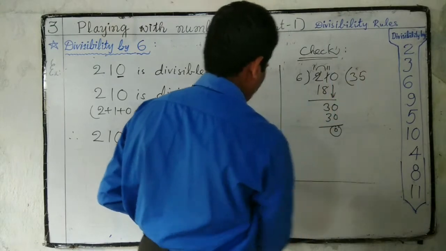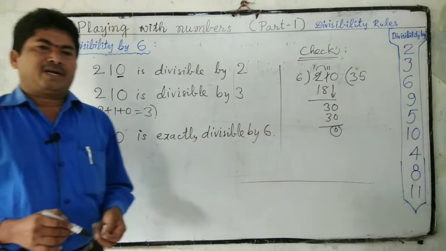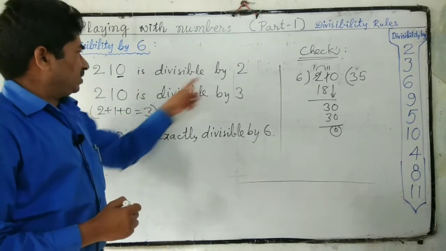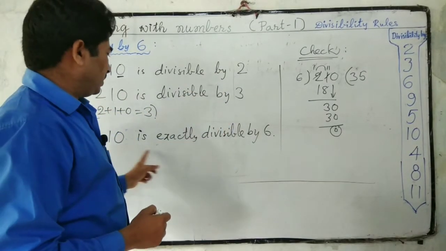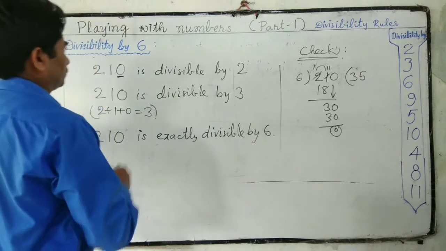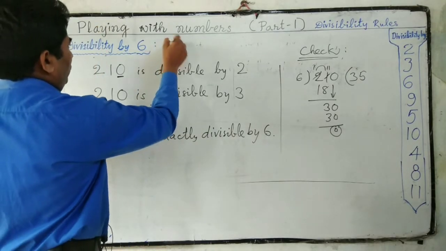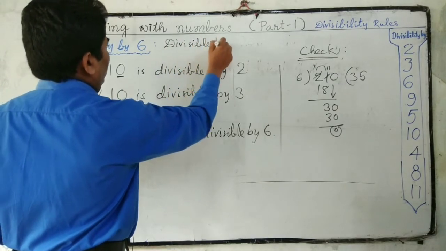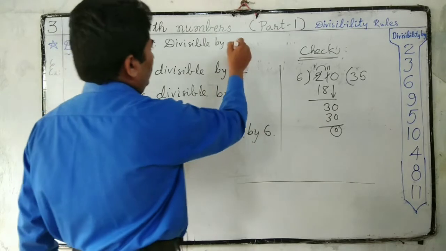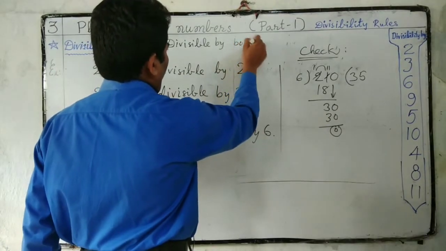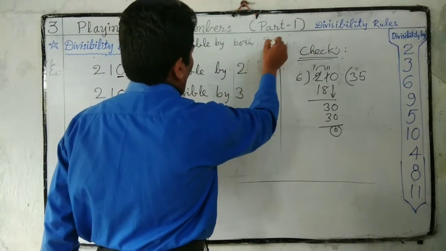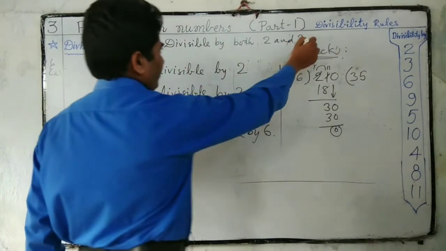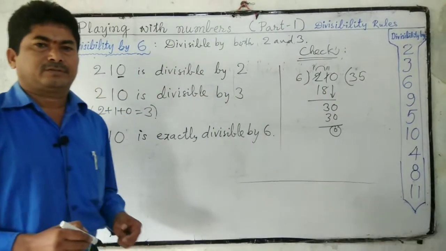What we understood: if a number is divisible by 2 and 3, then the number is also exactly divisible by 6. Divisible by both 2 and 3, then the number is exactly divisible by 6.